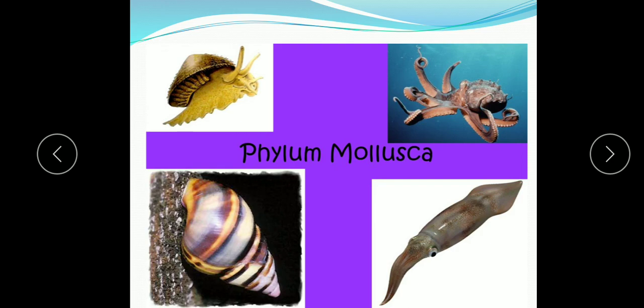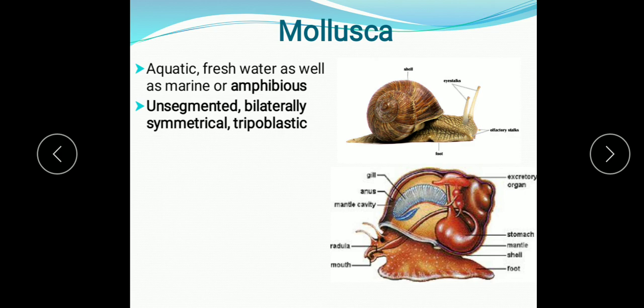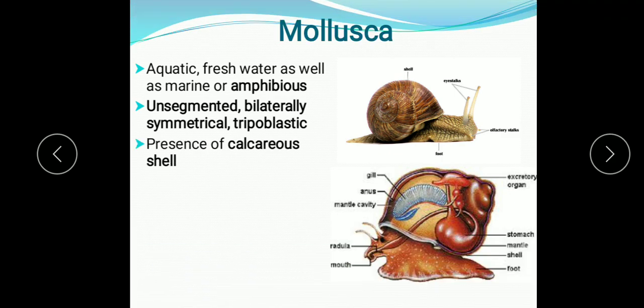Phylum Mollusca: they are aquatic, freshwater as well as marine, or amphibious also, semi-terrestrial also, which means some part of their life cycle they live in the water, and some they spend on the soil. Unsegmented, bilaterally symmetrical, triploblastic. A specific feature is the presence of a calcareous shell. Usually an external calcareous shell is observed, and sometimes it is internal also.